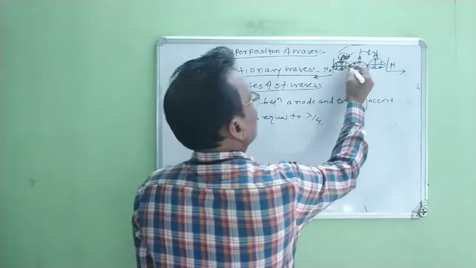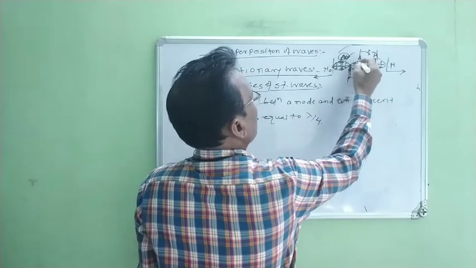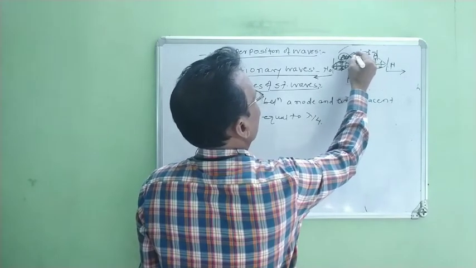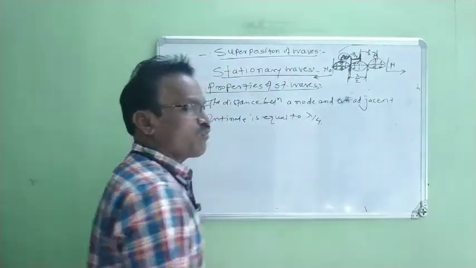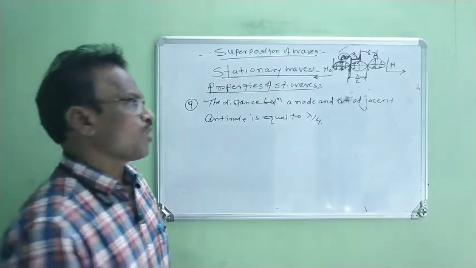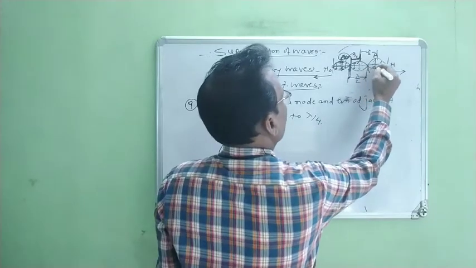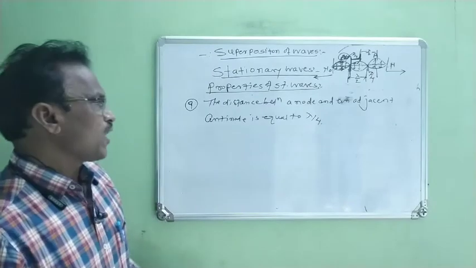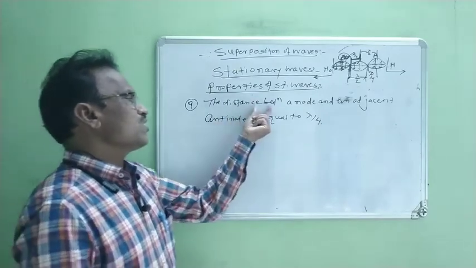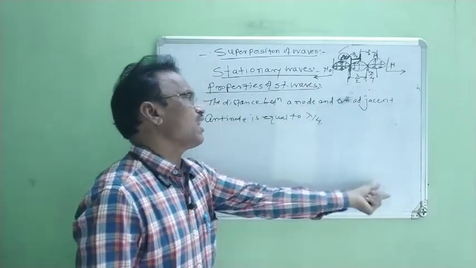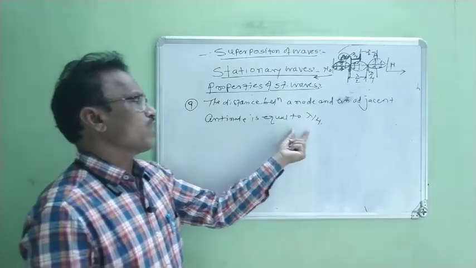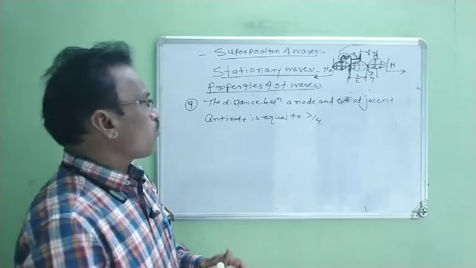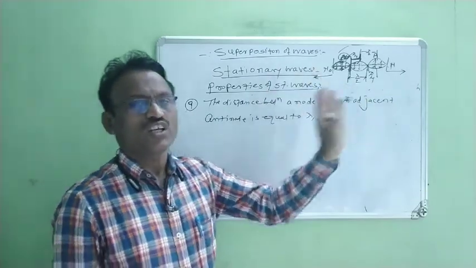Means when we consider any one node and its adjacent antinode, the distance between this node and antinode is always lambda by 4. In this way, the last property is the distance between a node and adjacent antinode is always equal to lambda by 4. In this way, there are different properties of stationary waves.